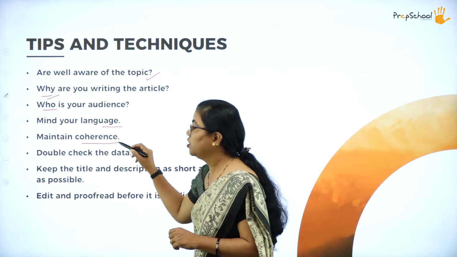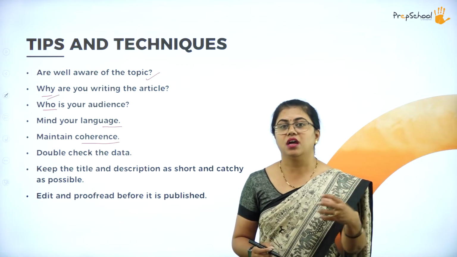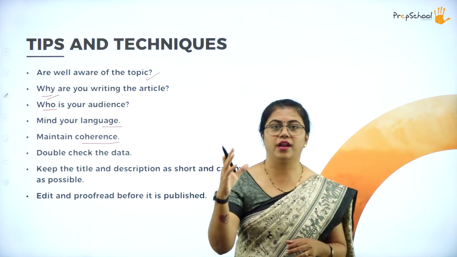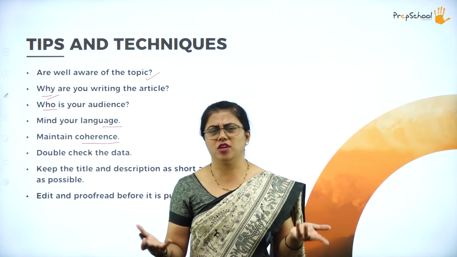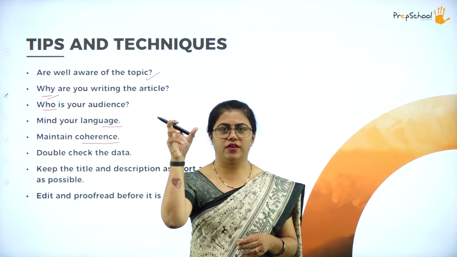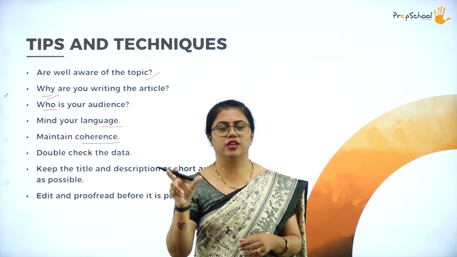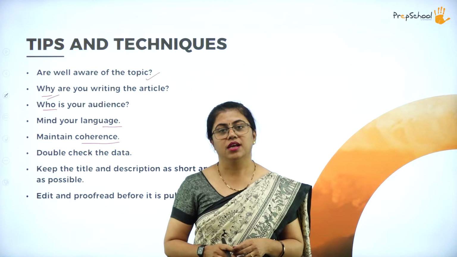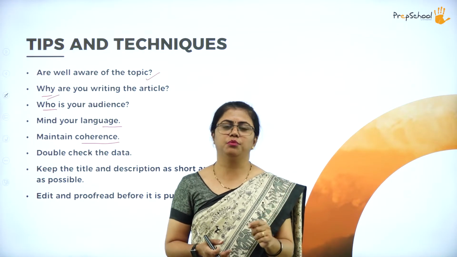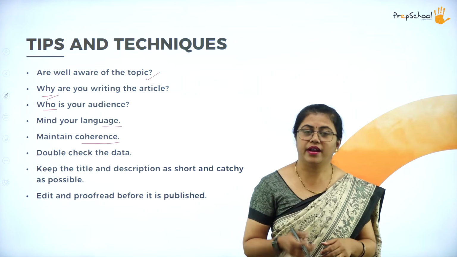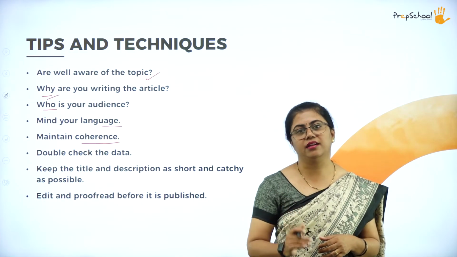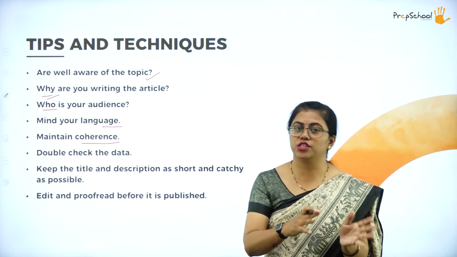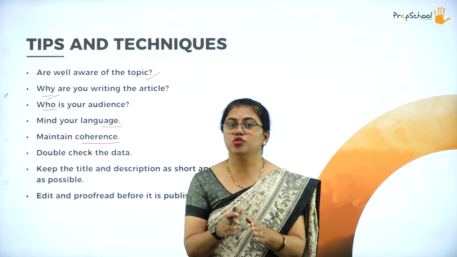Then we have maintain coherence. What is coherence? Coherence means continuation. The thought process that flows, that should be continuous. Suppose you are writing about a new product, as I said, or maybe you're writing about some philosophy. Okay, so you have a definition, then you write about something else, then you write about God, then all of a sudden write about man. There is no proper flow of thoughts. That means there is no coherence. There should be some connection between the first para and the second para. At the same time, there should be a connection between second and third para, so that transformation, that is the idea when you change it, okay, when you transform from one idea to another, there is no difference that can